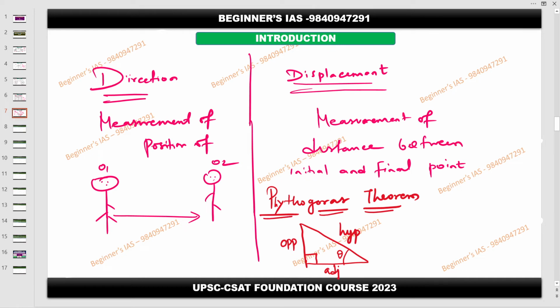Okay, not an issue. I will tell you. The square of the hypotenuse is equal to the sum of the squares of the other two sides. So that is exactly the Pythagoras theorem. The square of the hypotenuse is equal to the sum of the squares of the other two sides. Okay, so this is the Pythagoras theorem.